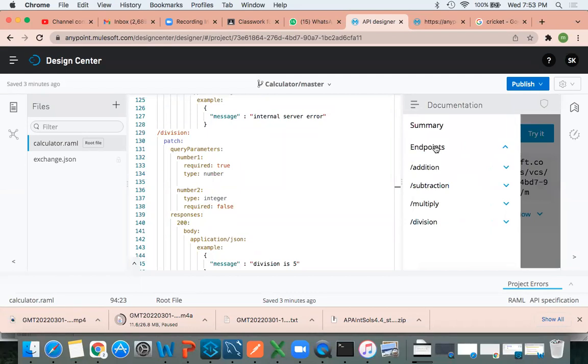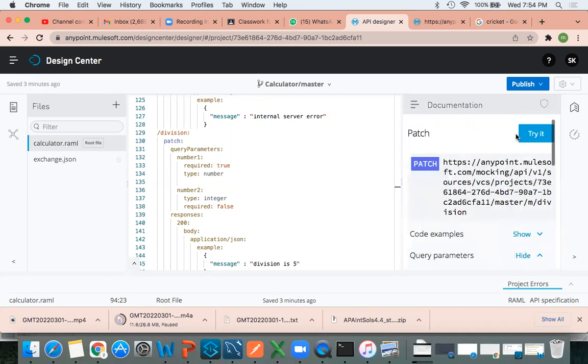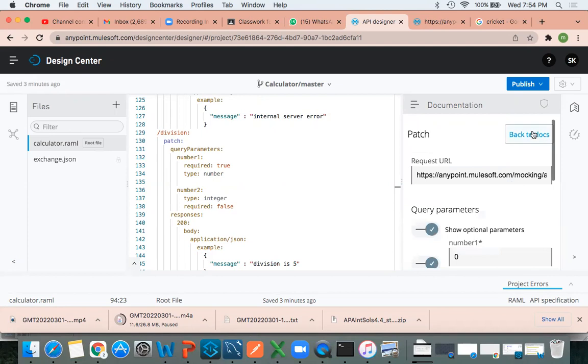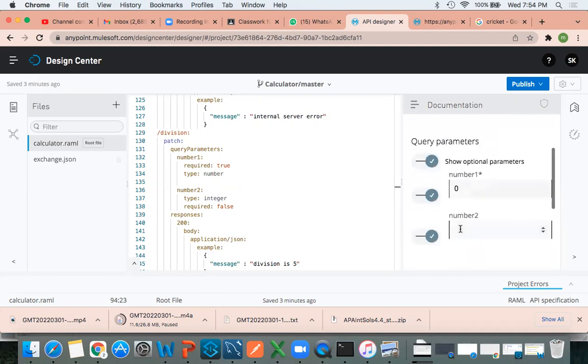See, you can take any method. This is the patch method, right? Patch means division. See, try it. Can you see here? The second one, number 2, I made required equal to false. If I mention false here, you don't need to specify any value here, and this is the optional field. Even if you provide a value, it won't give any error. If you leave it blank also, it will not throw any error.